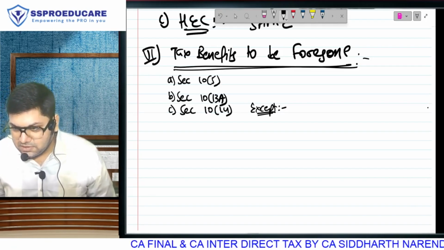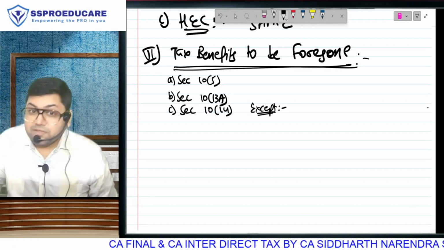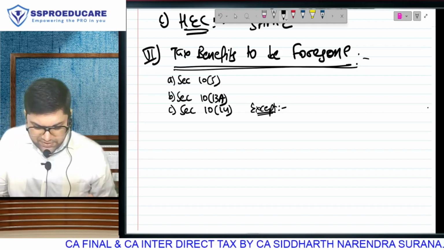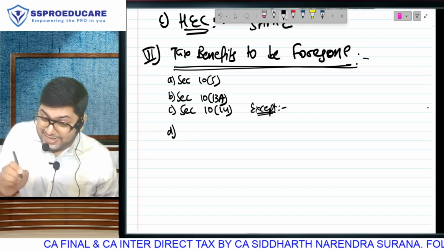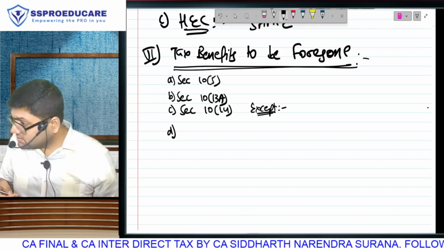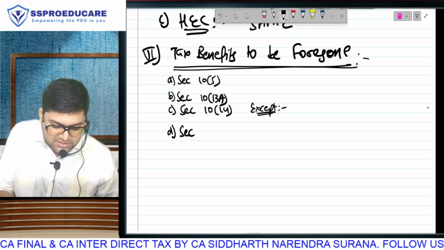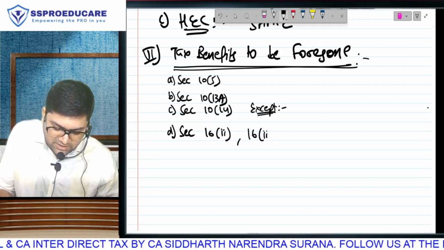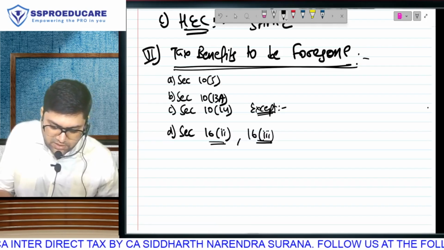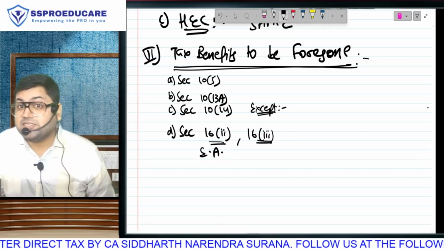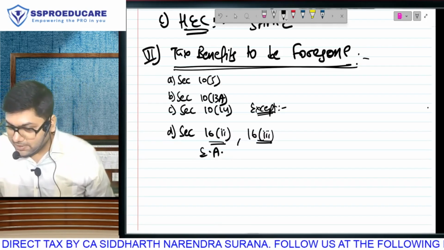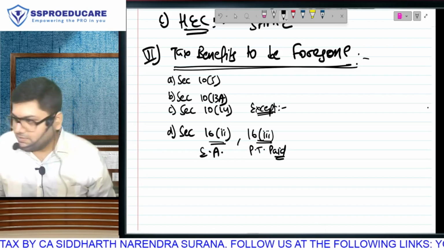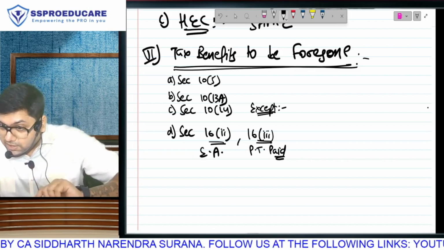Transport allowance, faint memories? That is allowed even in the new regime. So there are some exceptions. If we talk about the next thing in the salary chapter, you observe all of this is income from salary. So section 16(2) and section 16(3), that is, deduction for entertainment allowance, which is available only to government employees, and deduction of professional tax paid, which is available to all employees, will be available only in the old regime.